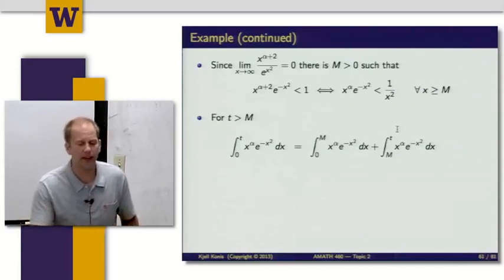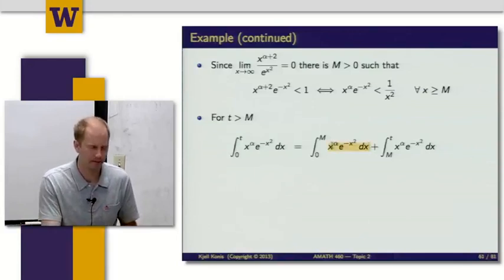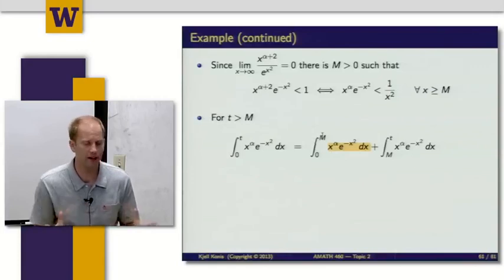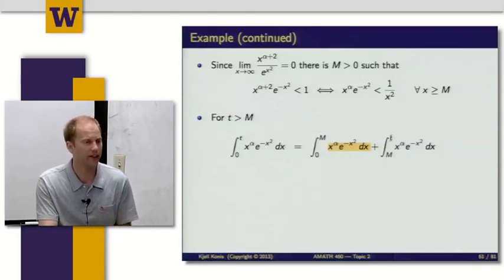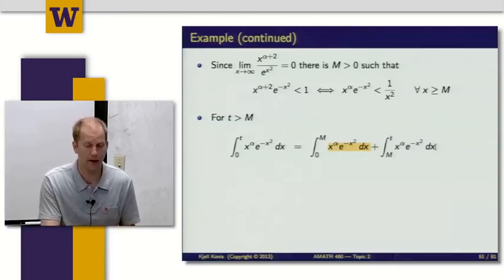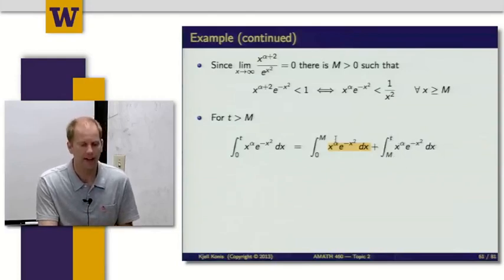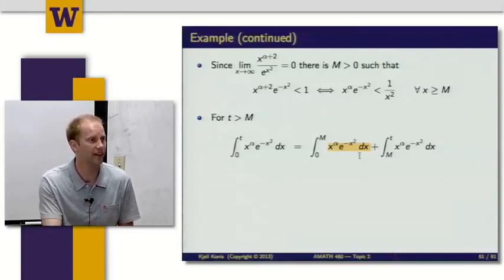And now what can I say about the first term here? It's not pretty, but 0 is a constant and m is a constant. So whatever number this is, it's going to be constant. And so t is the only thing that's changing now. This is what I'm taking to be the limit. So I can just rewrite this as a constant. It's no longer really important. If it's constant, it's finite, and all I'm trying to do is show that this thing is not going to be infinite.